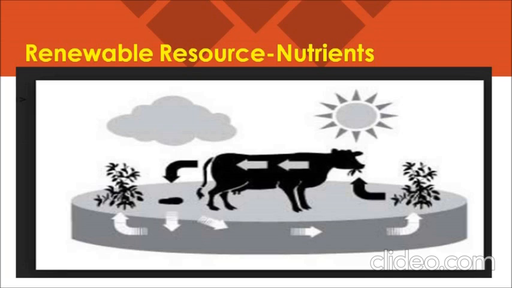And when this animal dies, the nutrients will return to the soil as well. So in this manner, plants take up all the nutrients in the soil and continue the cycle. Okay, so these are the examples, children, which you can write under renewable resources.